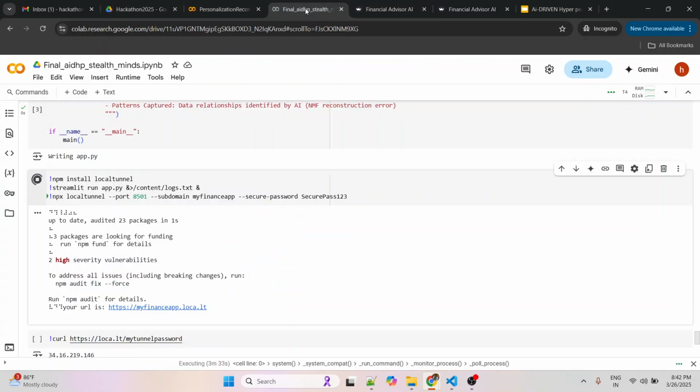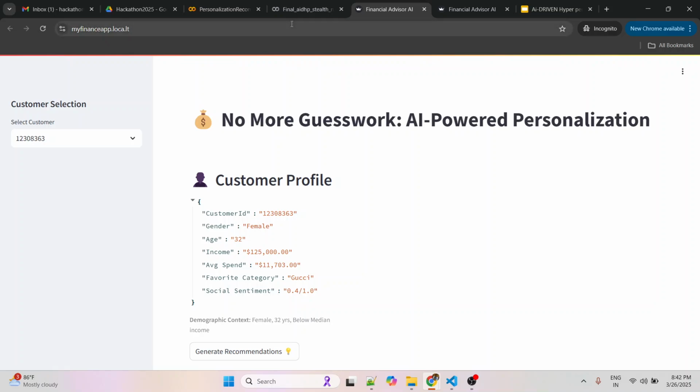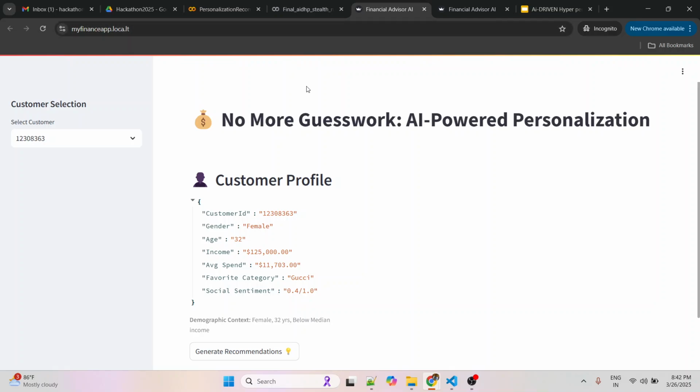So once we launch the actual application, it looks like this. It's a Streamlit based application. We have three different datasets. One is the customers data, which has some basic details about the customers like customer ID, age, gender, location and so on. Then we have social media related information about that particular user. And also we have the transaction related details of the particular customer. With that, we have trained the model.